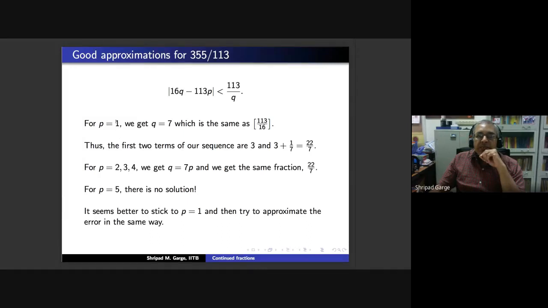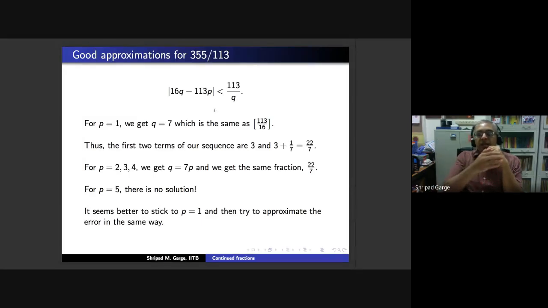Moreover, now you can change from P equal to 1 to P equal to 2, 3, 4. You will see that the Q that you get is nothing but 7 into P. So for 2, we are going to get 2 by 14, but 2 by 14 is simply 1 by 7. Or for 3, you are going to get 3 by 21, which is the same as 1 by 7. So you don't get a different fraction for 2, 3, 4. And actually for P equal to 5, there is no solution to this inequality. There is no Q which satisfies this inequality for P equal to 5.